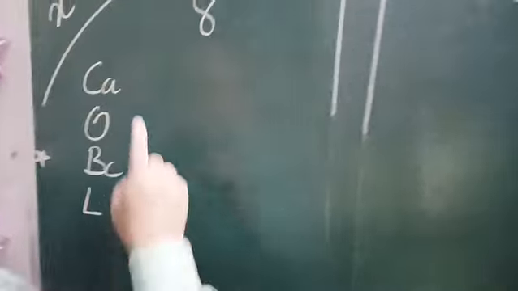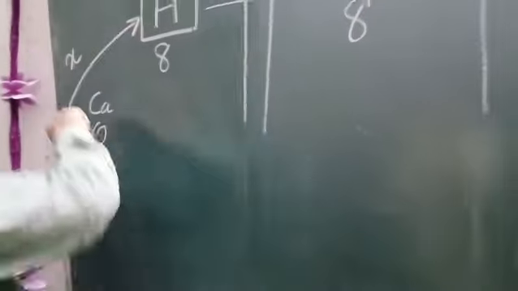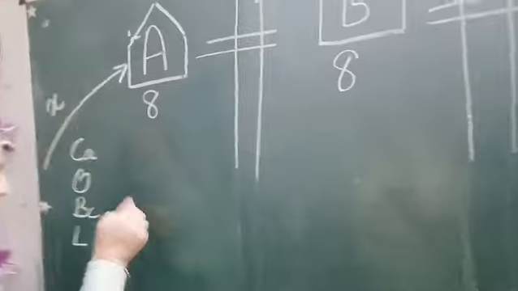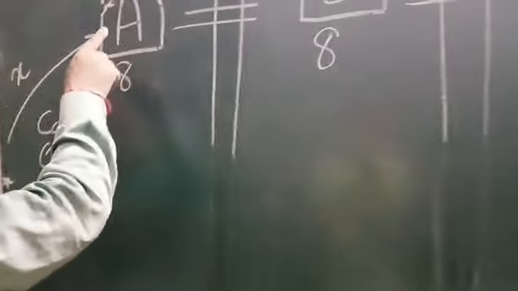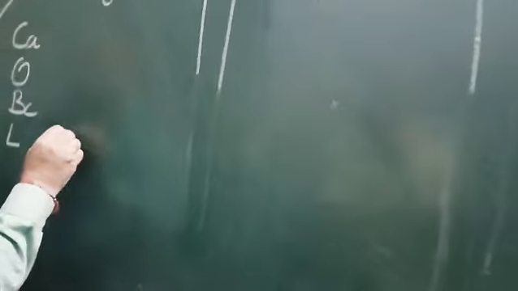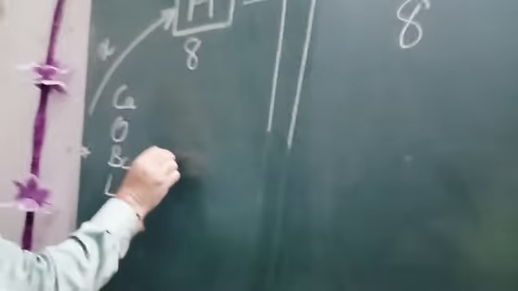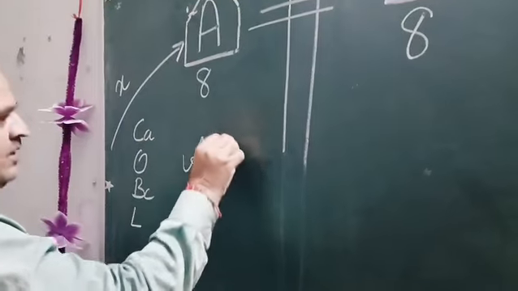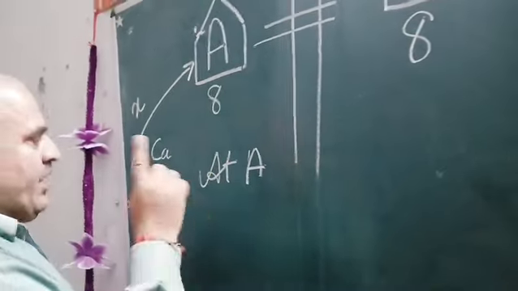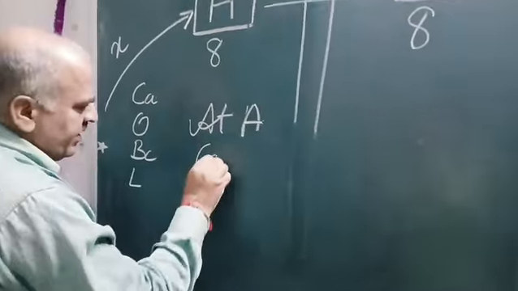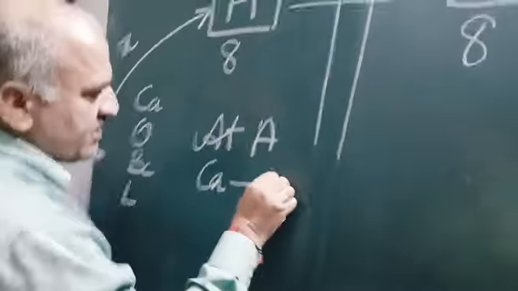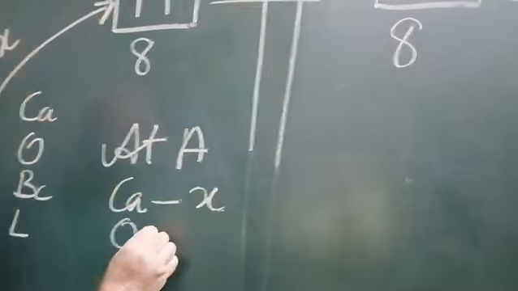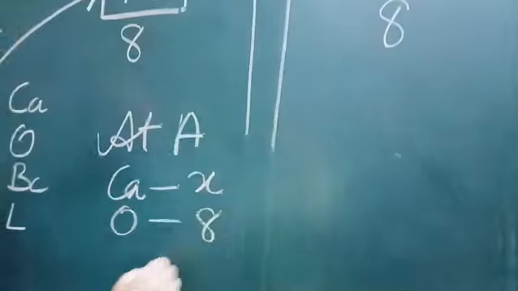So let us start from temple A, from home. What happened at A? He carried X flowers to temple A and offered, as you know, 8 flowers.